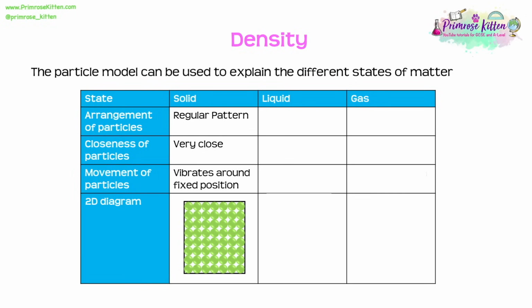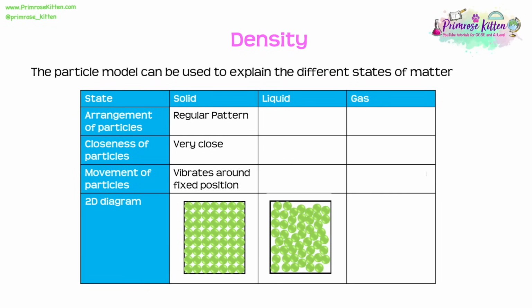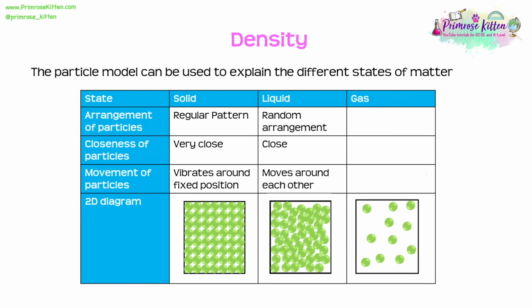Now let's look at liquids. Liquids are found in a random arrangement this time. Particles are still close together, but the particles move around each other. Because these particles are still close, just not very close, they are still really quite dense. However, when we compare that to a gas, where the particles are still randomly arranged, but they're far apart now, moving quickly in all directions, it's the fact that they're far apart and therefore occupy a much larger volume that means that they have really quite a low density.